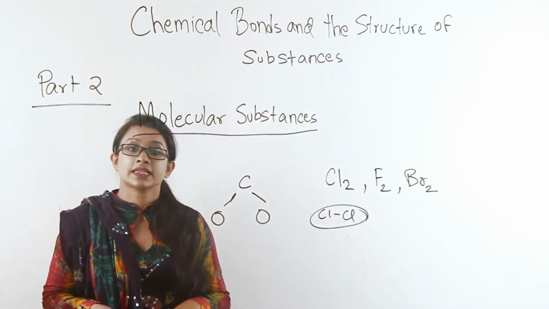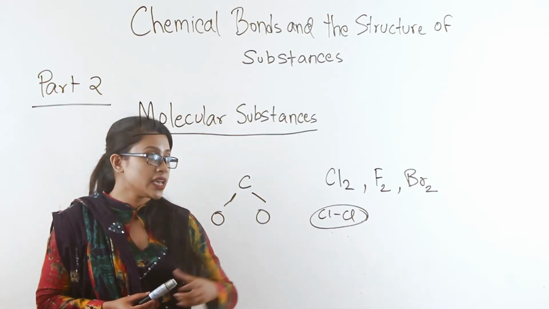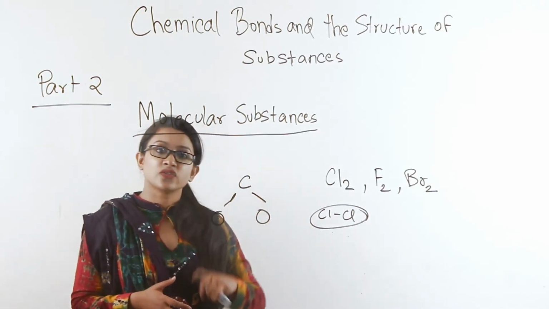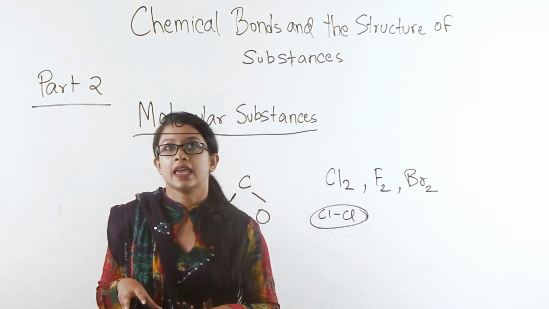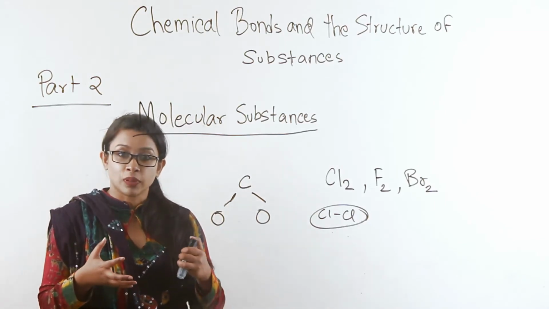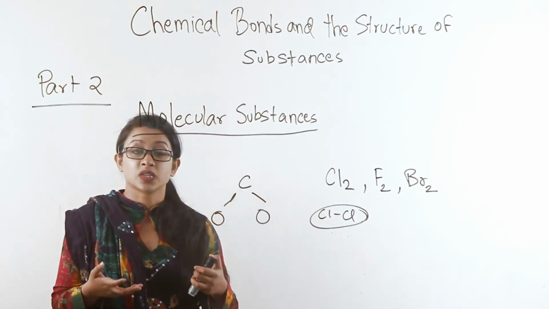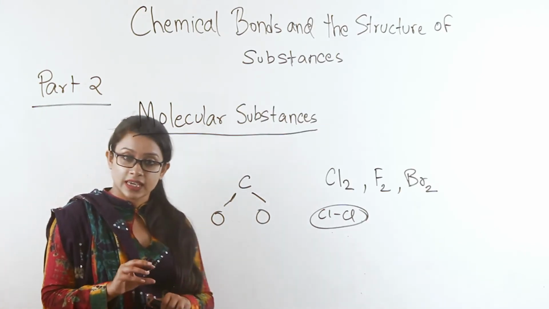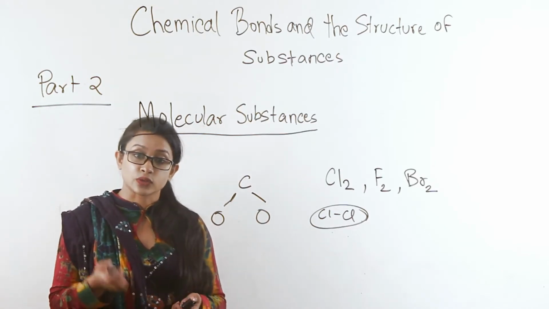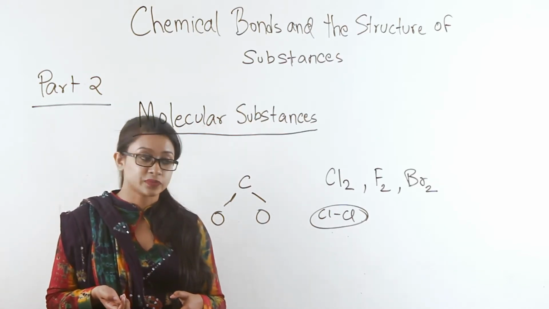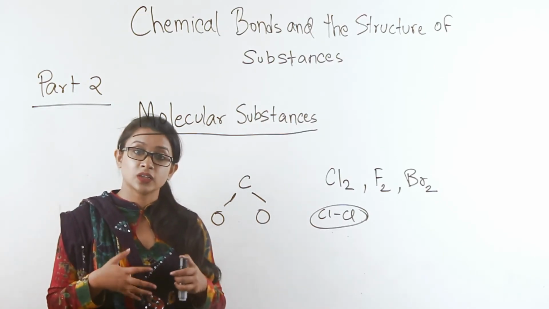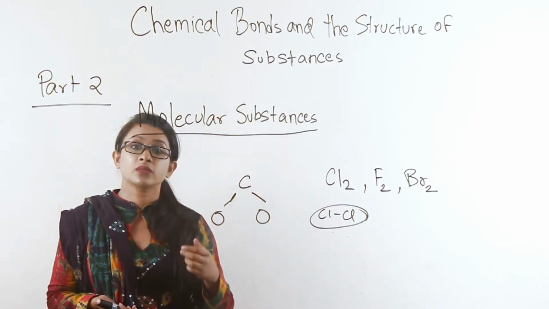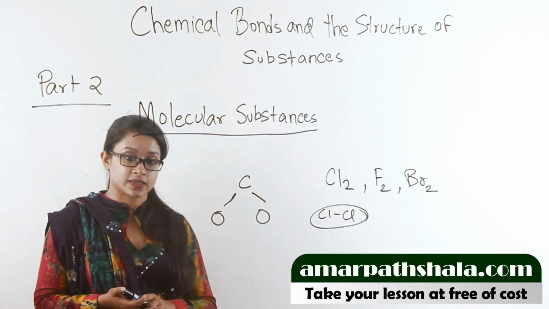In chlorine's case, it is a simple greenish yellow gas. Bromine is a reddish brown liquid. Iodine exists as an ash gray, almost black solid, which also forms a deep purple vapor when you heat it. Even in those cases, they are made up of simple molecules, two atoms bonded by covalent bonds. So molecular substances are materials that are made up of atoms that are bonded by weak intermolecular forces.